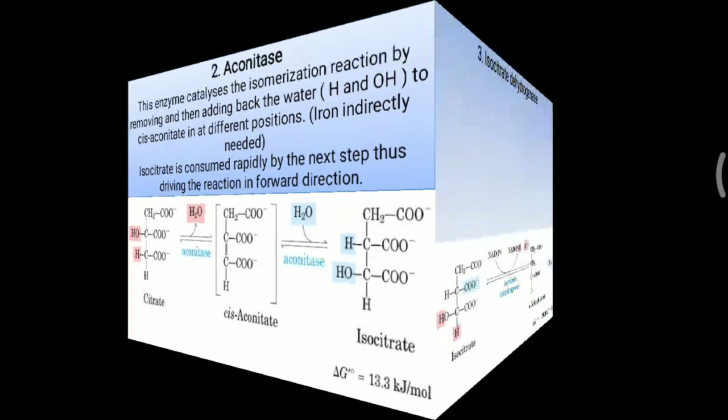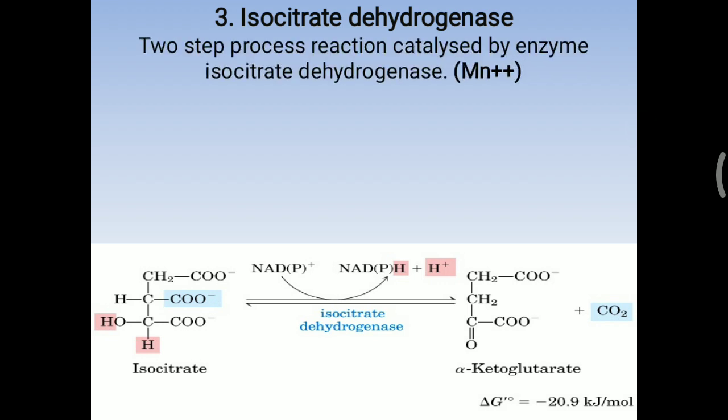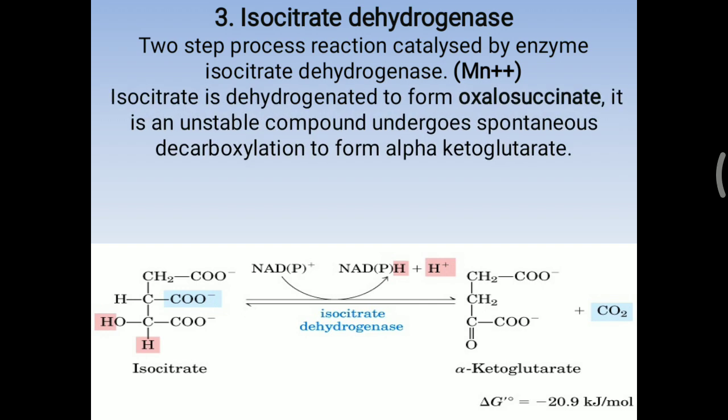direction. Third step of the TCA cycle, that is isocitrate dehydrogenase. So first step is citrate synthase, second is aconitase, third one is ICD, short form of isocitrate dehydrogenase. Two-step process reaction catalyzed by the enzyme ICD. Manganese is needed in this reaction. Isocitrate is dehydrogenated to form oxalosuccinate, that is an intermediate molecule. It is an unstable compound and undergoes spontaneous decarboxylation to form a stable alpha ketoglutarate molecule.